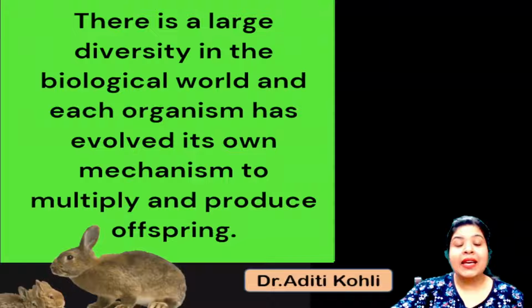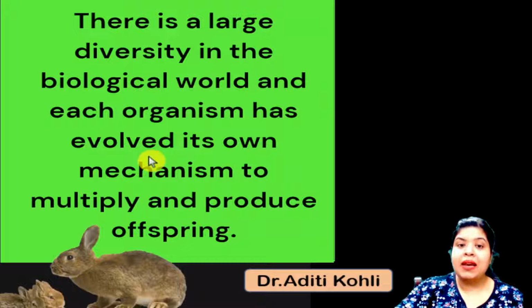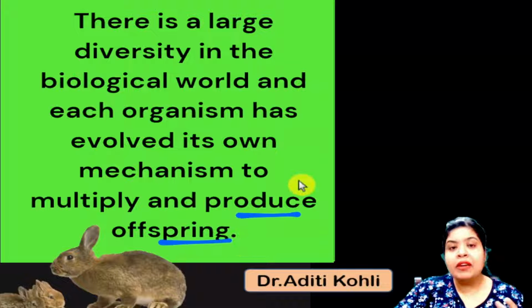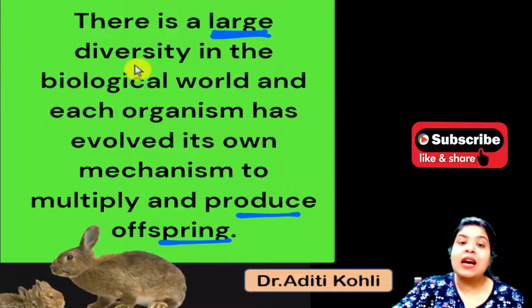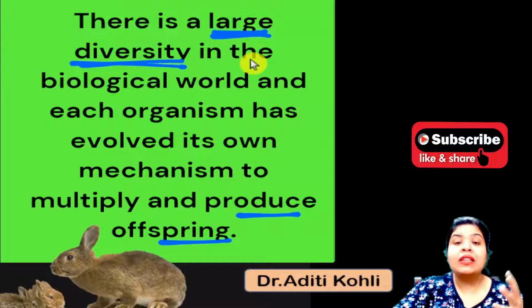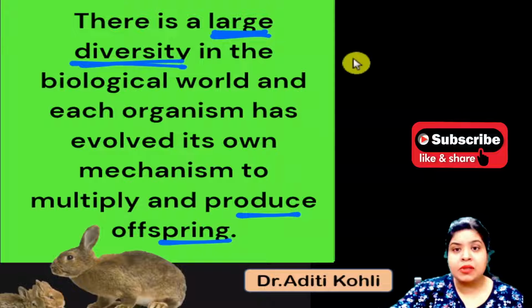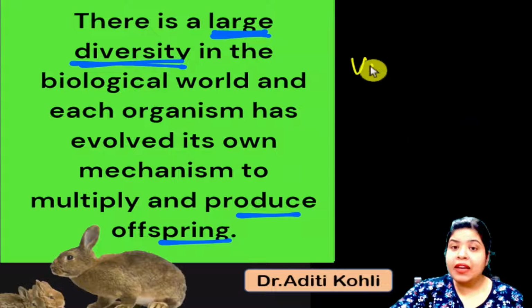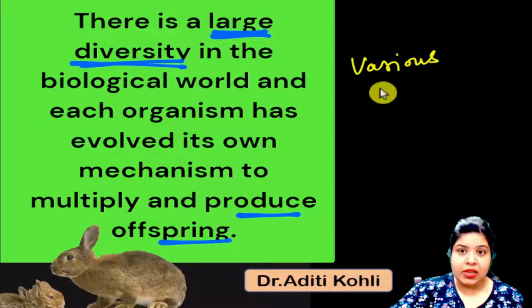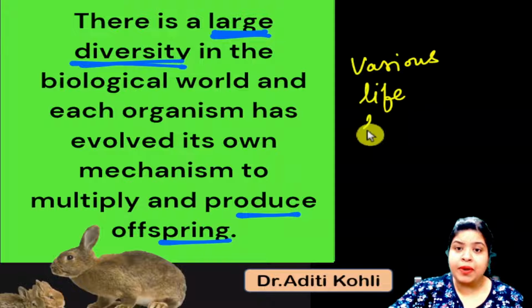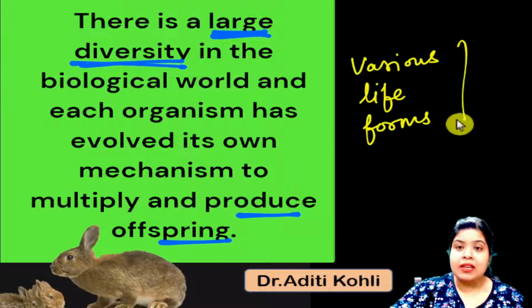There is a large diversity in the biological world, and each organism has evolved its own mechanism to multiply and produce offsprings. So we see so many different organisms around us, with varied forms of life.